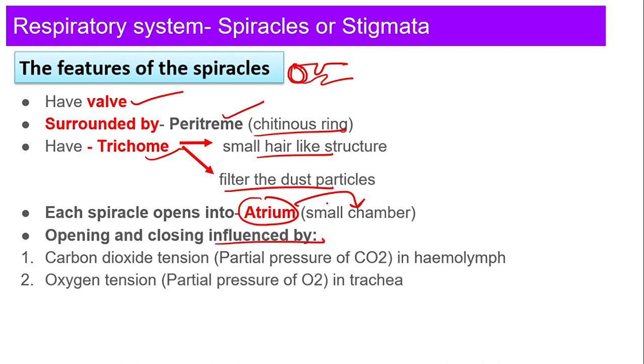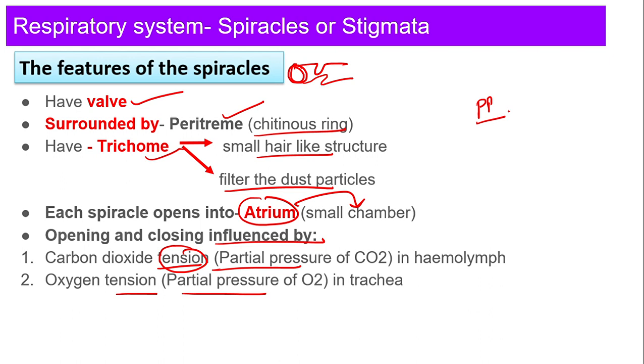The opening and closing of the spiracle is influenced by the carbon dioxide tension. Write it in your book. Tension here is nothing but partial pressure, and oxygen tension here is nothing but the partial pressure of oxygen. What is the meaning of partial pressure?